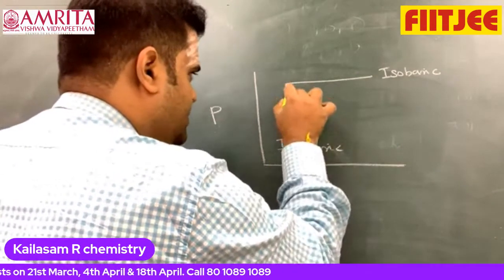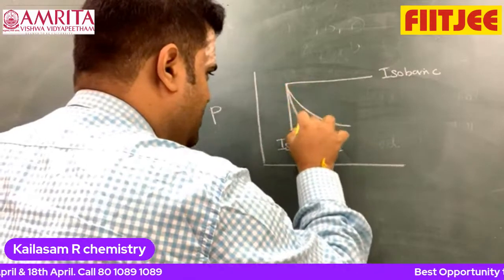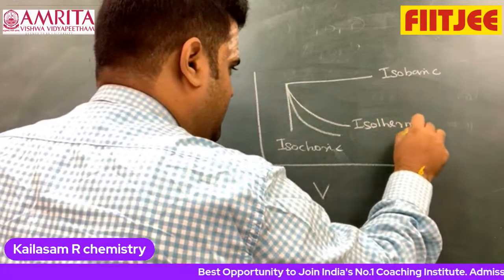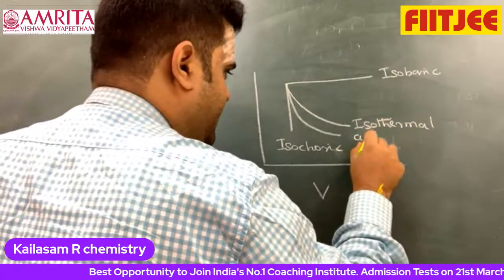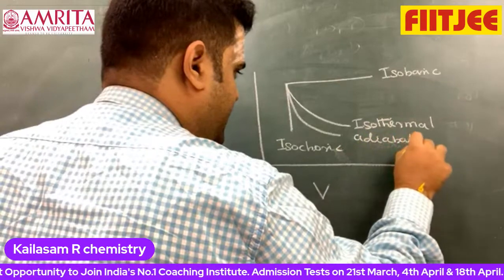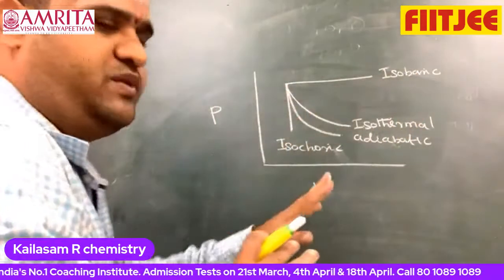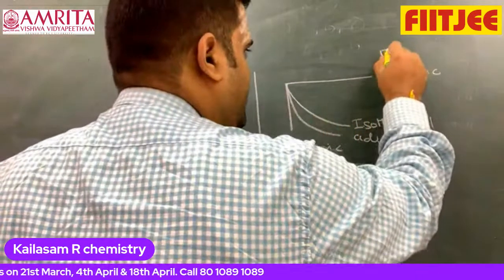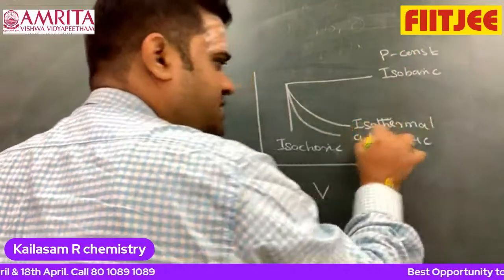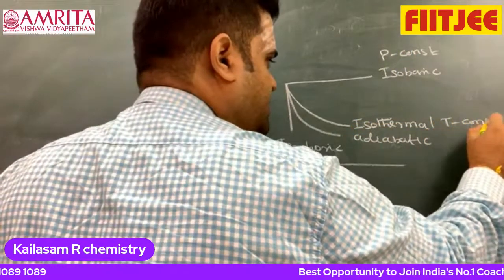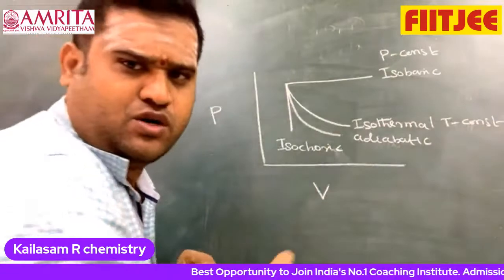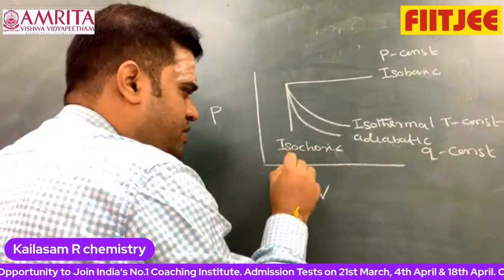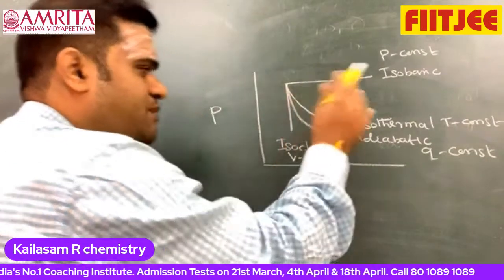We know that this is called isothermal process. This is adiabatic process. Now I can write this is isothermal. Now I can go adiabatic. I'm taking terms of ideal gas, because for the PV graph you can use the ideal gas equation. Now I can write, isobaric means P constant. What is isothermal? T constant throughout the process. What is adiabatic? You can say Q constant. And isochoric means V constant throughout the process. These are the types of process.